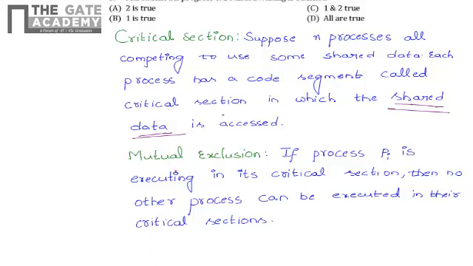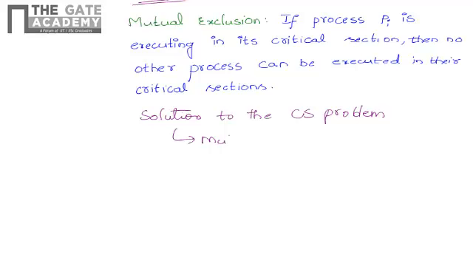Mutual exclusion. We know that the solution to the critical section problem has three parts: mutual exclusion, bounded waiting, and progress.